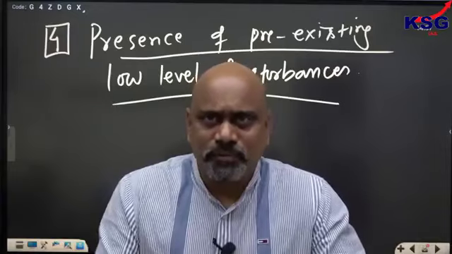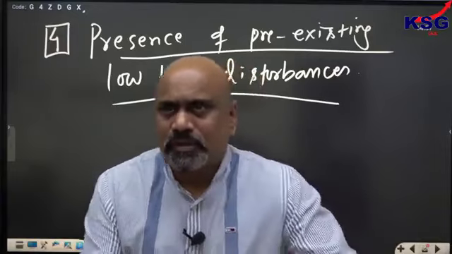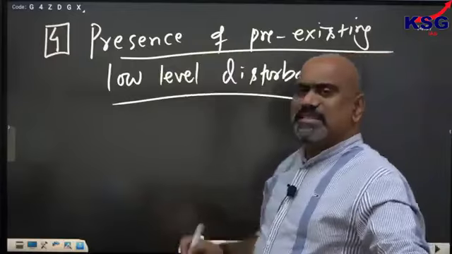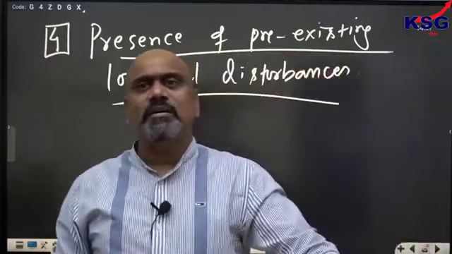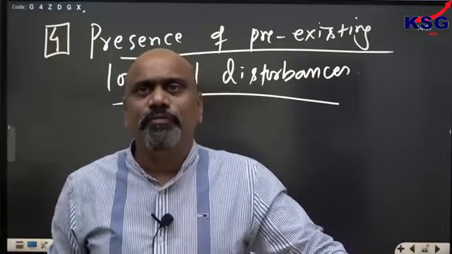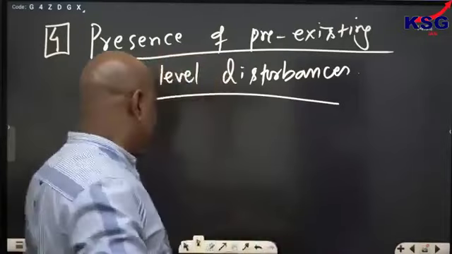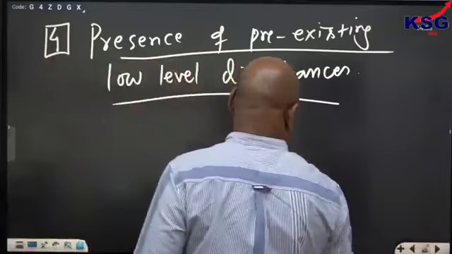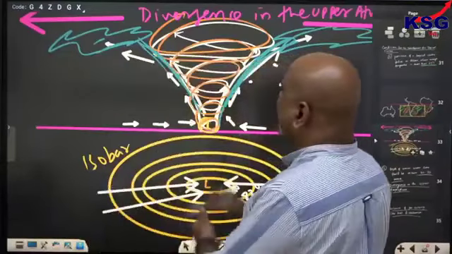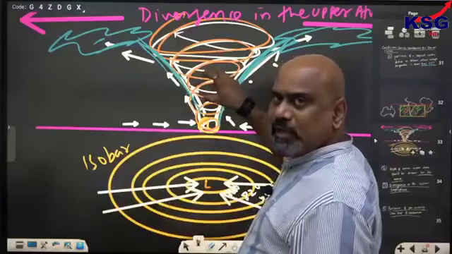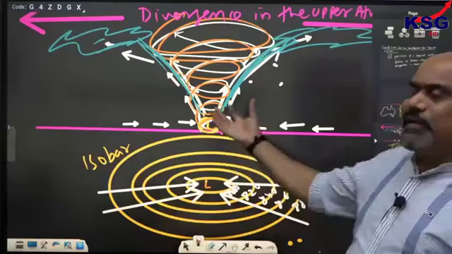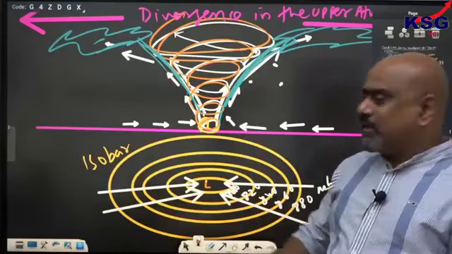I hope it is clear to you, right? Presence of pre-existing low-level disturbances strengthen or trigger the mechanism or intensification of a cyclone development. See the case here. Here the cyclone development is happening. If a low pressure condition has already developed, then it will develop very easily. Very easily it will develop. Is this clear to you?